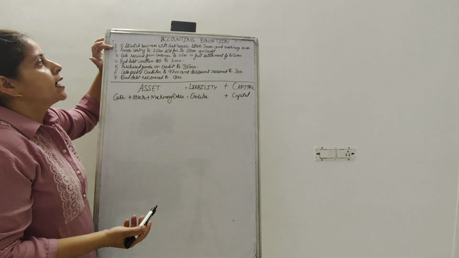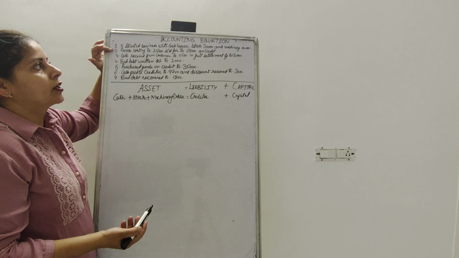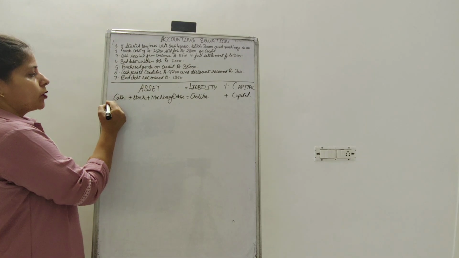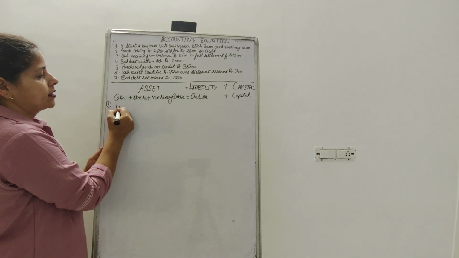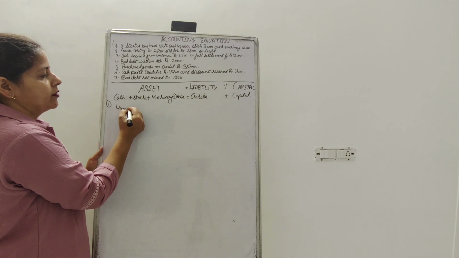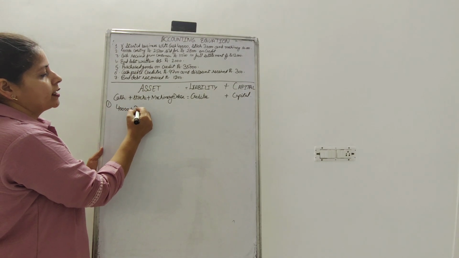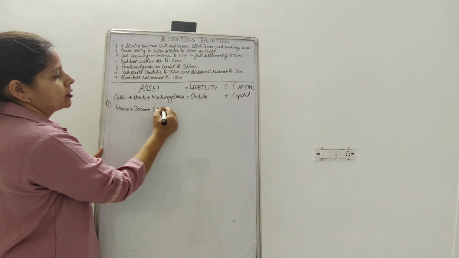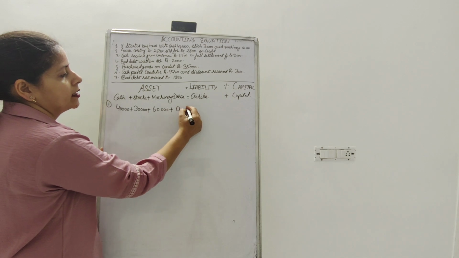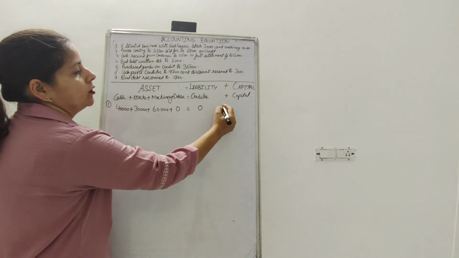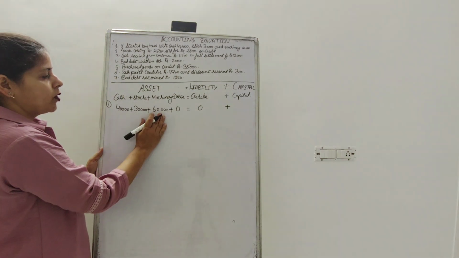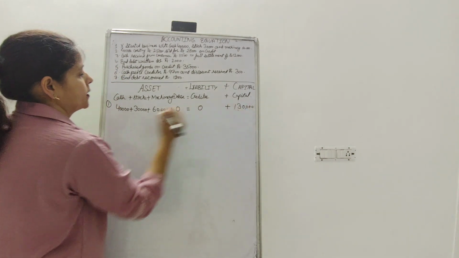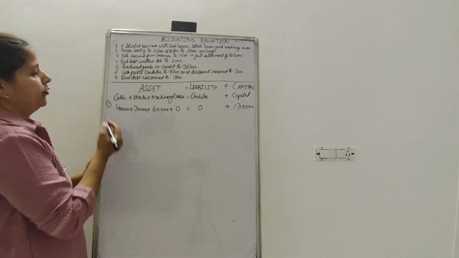Now here it says X started business with cash of 40,000, stock of 30,000 and machinery of 60,000. So as per the first transaction in the business, there was 40,000 cash investment, stock valued at 30,000 and machinery of rupees 60,000 invested by the owner. There was no debtor and no creditors on that day, and the total investment by the owner was 1,30,000 rupees on the very first day.